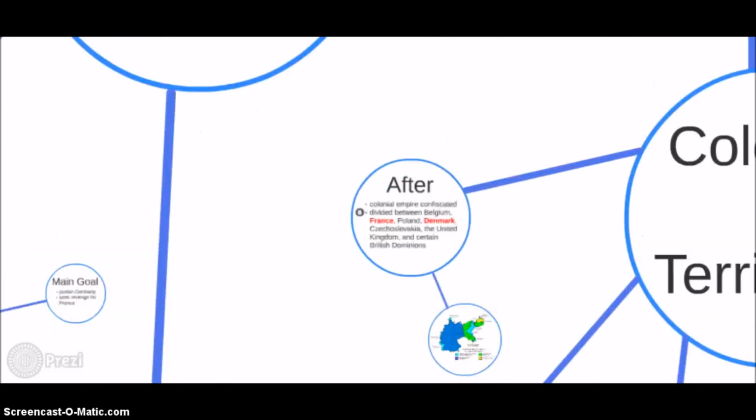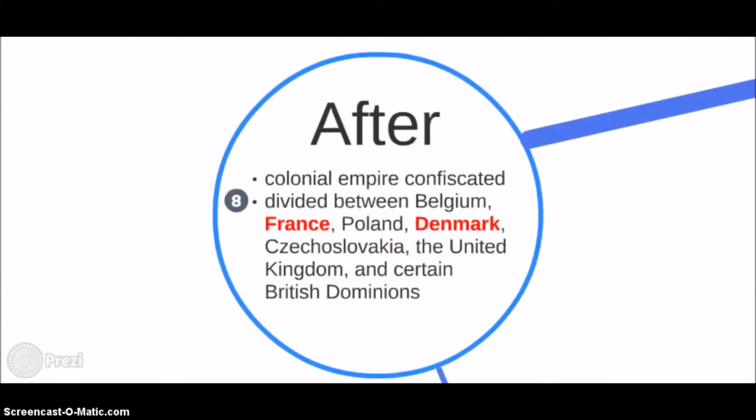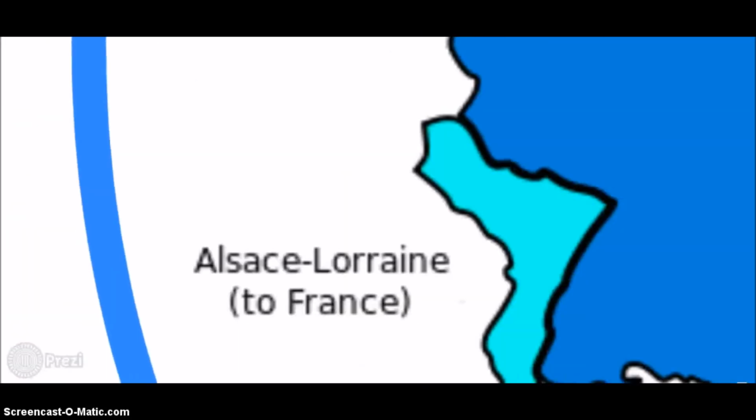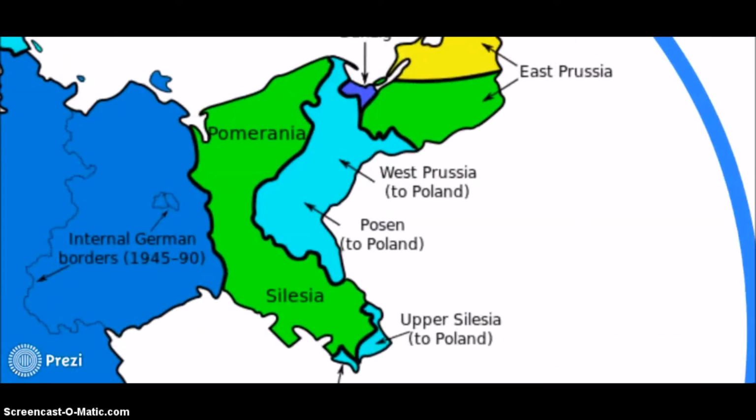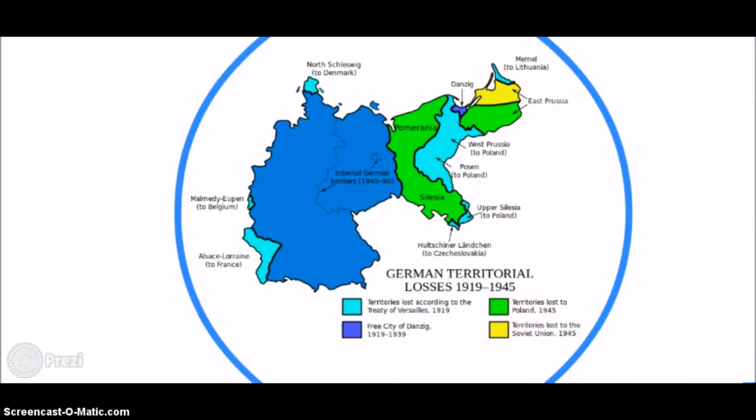After World War I, Germany's colonial empire was confiscated and divided between Belgium, France, Poland, Denmark, Czechoslovakia, the United Kingdom, and certain British dominions. Belgium was given Eupen and Malmedy. France was given Alsace-Lorraine. Poland was given West Prussia, Posen, and Upper Silesia.